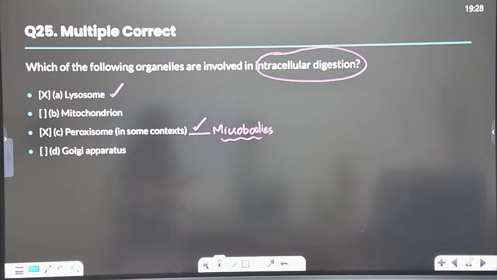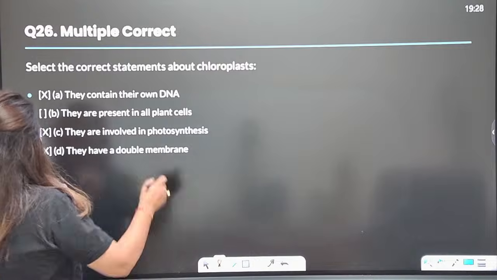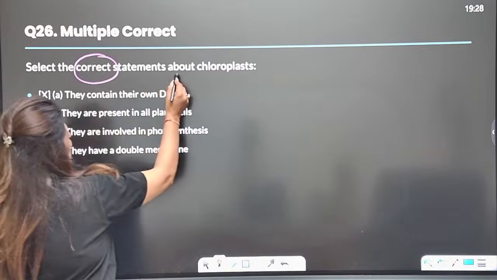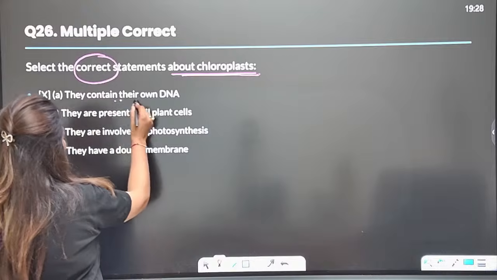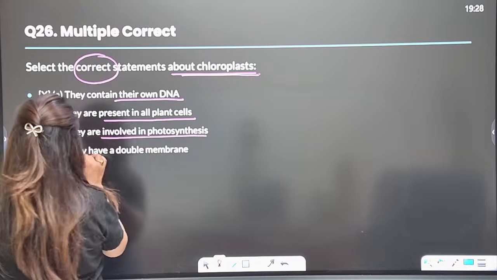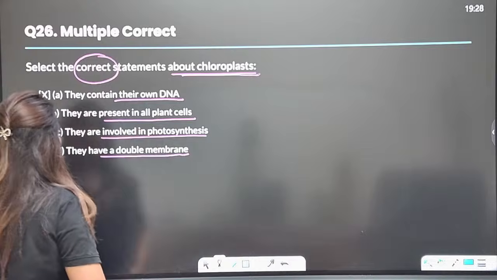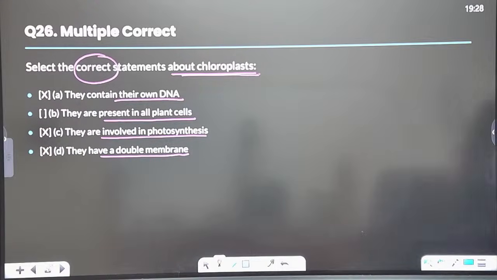All right, guys. Now, moving on to the next question here. Select the correct statements about the chloroplast. They contain their own DNA, they are present in all plant cells, they are involved in photosynthesis, they have a double membrane. Select the correct statements. So how many statements are correct here?